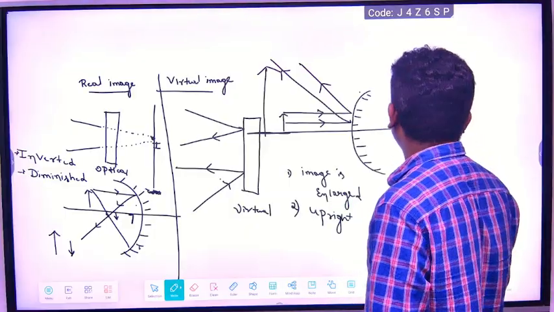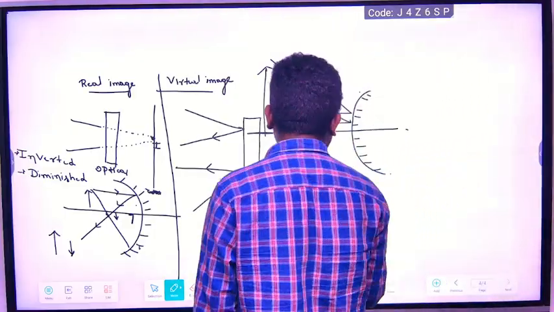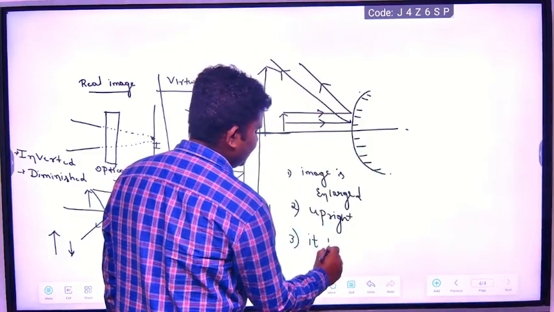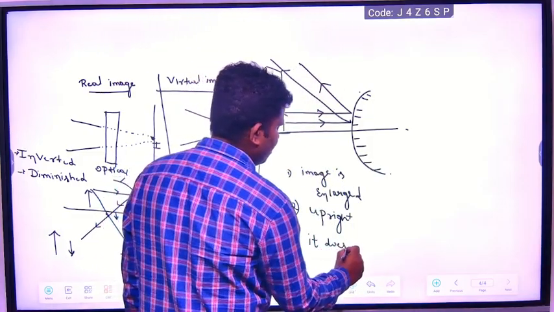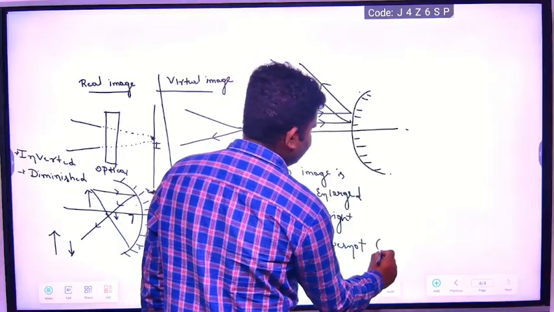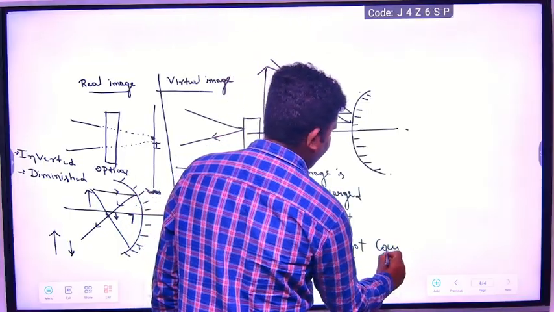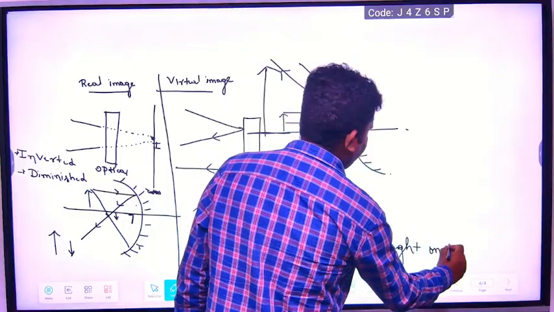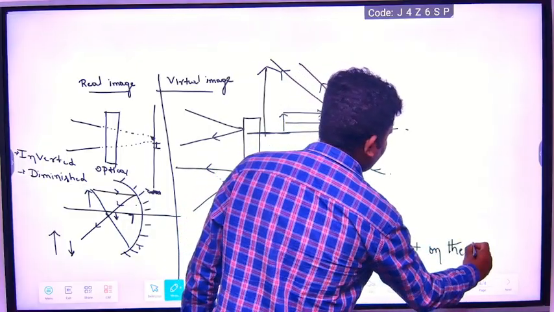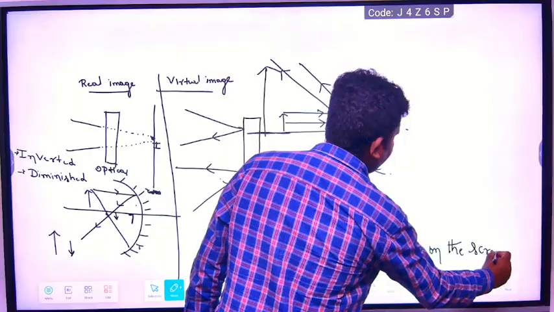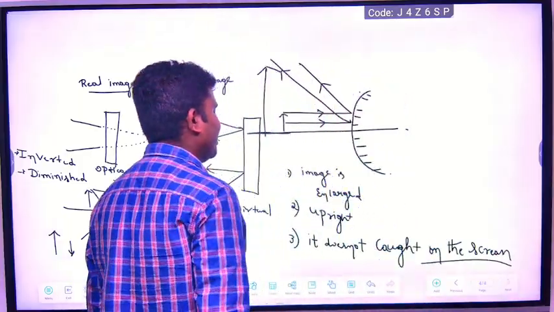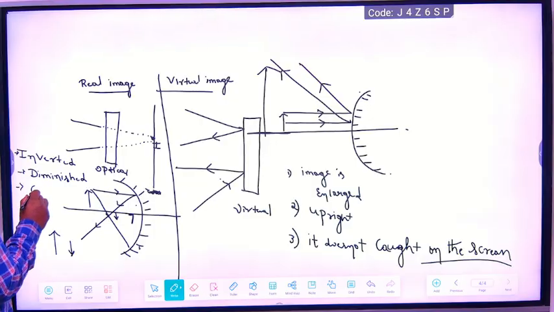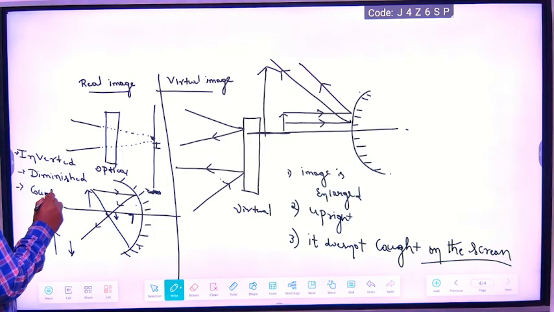Understood? So please write that. Third point: virtual image does not get caught on the screen. Real image will be caught on the screen.